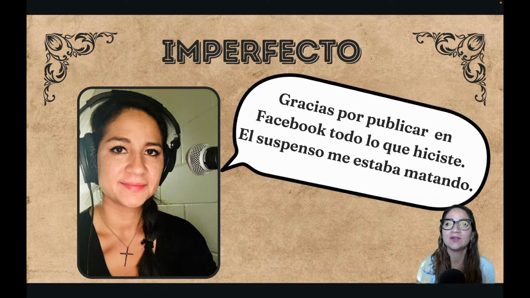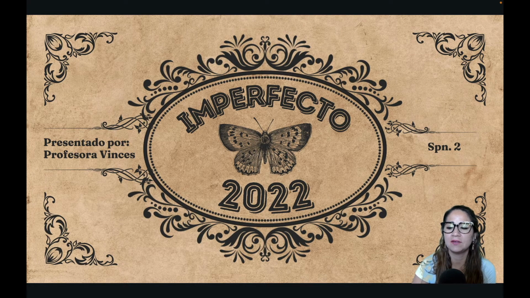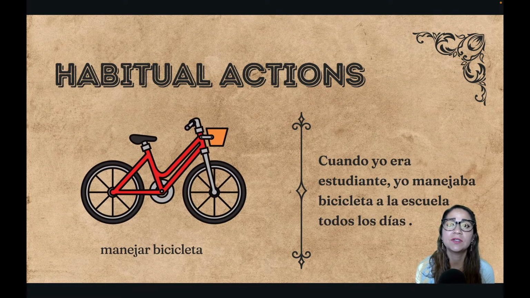But let's go ahead and continue looking at some examples of when to use el imperfecto or the imperfect tense. So first use, it's going to be habitual actions.